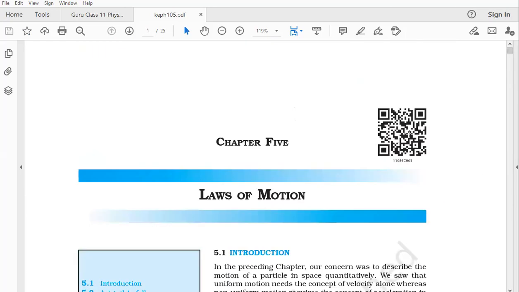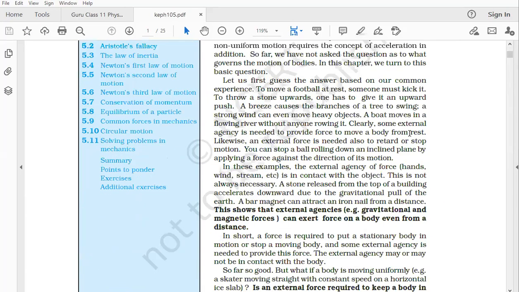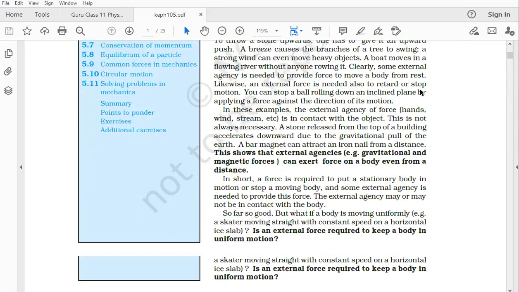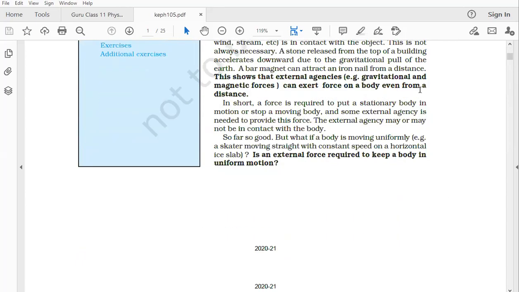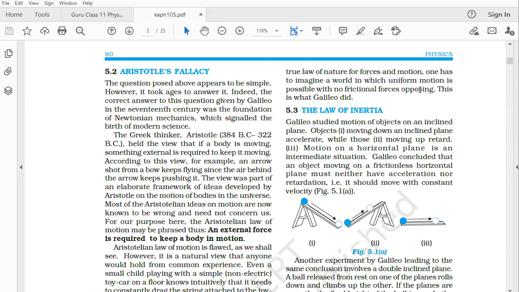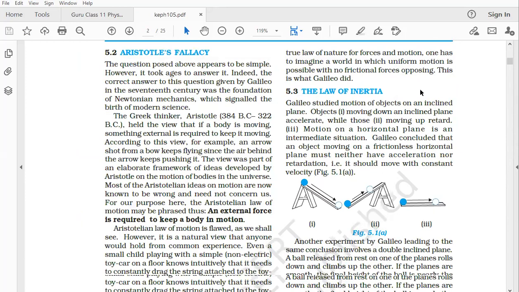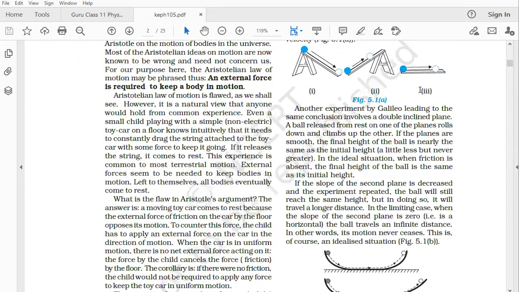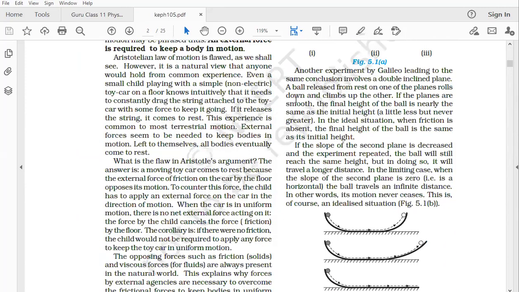So let's quickly go through the textbook. Let's see what topics we have covered and what topics we have not covered. External forces, you can go through it. Aristotle's fallacy, law of inertia. Go through this. This is something which you have studied in your 9th standard.